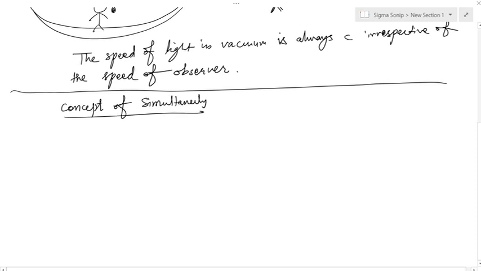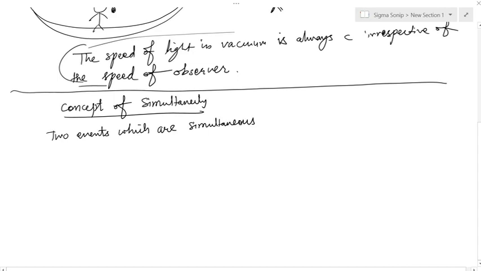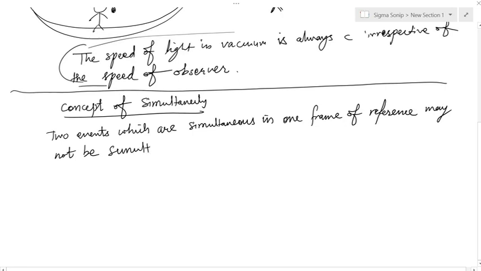What it says is, because the speed of light is always c, it means that two events which are simultaneous in one frame of reference may not be simultaneous in other frame of reference.